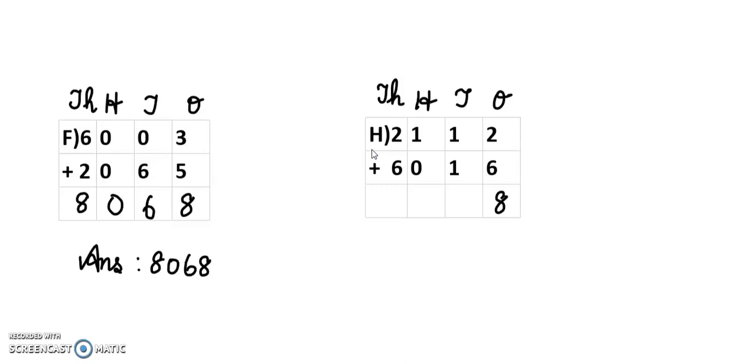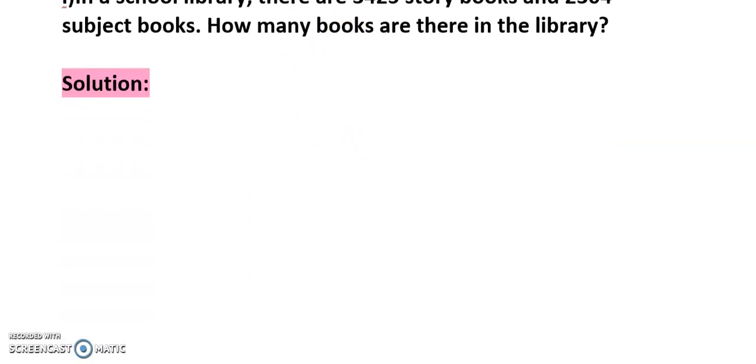So 1 after 2. Next, as I told you already, 1 plus 0 means if you add any number with 0, you will get the same number. So 1 plus 0 is equal to 1. Next 2 plus 6, thousands place. So 6 is the greatest number. So 6 in the mind, 2 in the fingers. 6 after 7 and then 8. What is the answer? 8128.